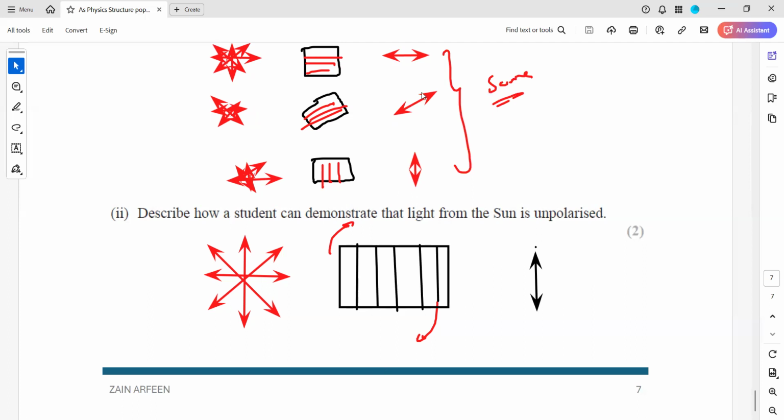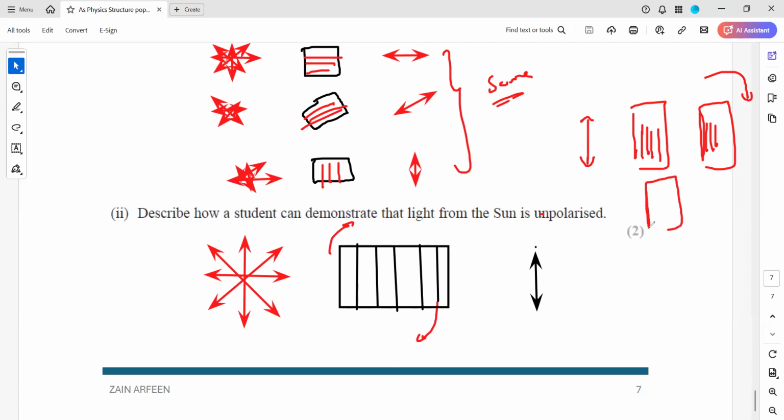If they ask us to show that the light is polarized, then we use two polarizing filters. Initially, both of them are in the same plane, and then we rotate one of them, so there will be no light. If there is no light, it means the light which was used is polarized light.